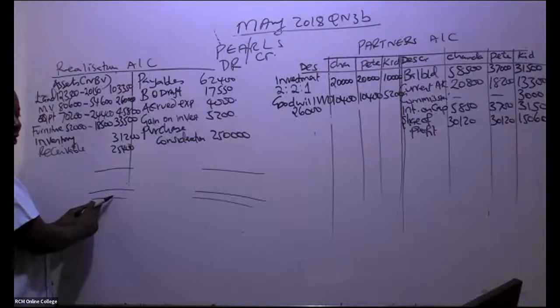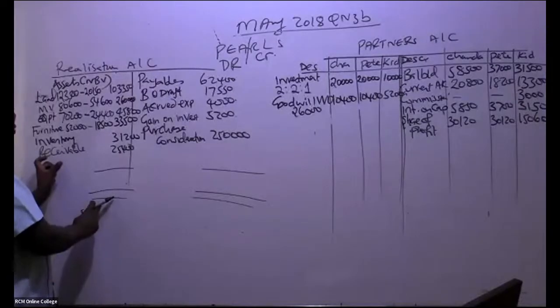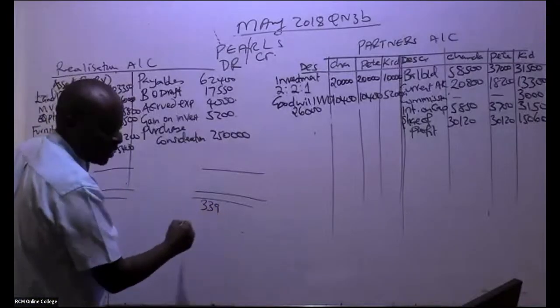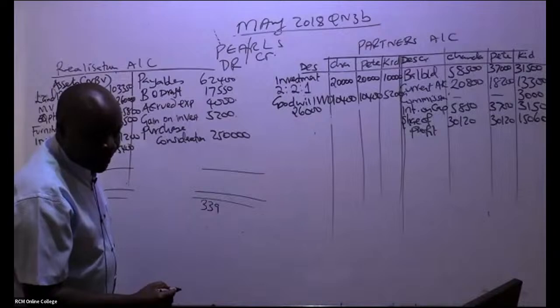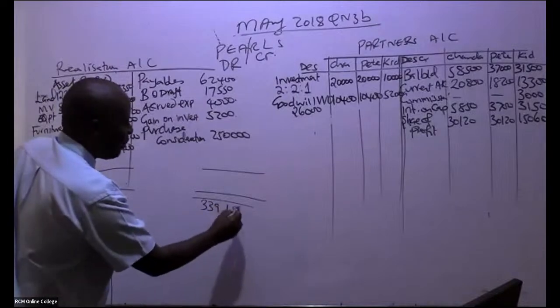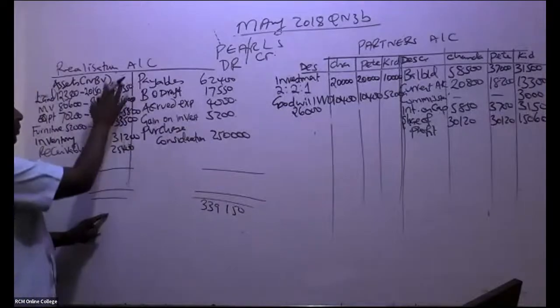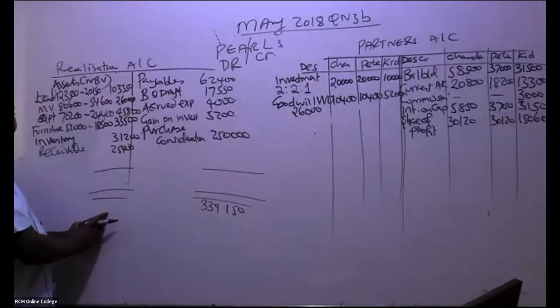Yeah, if goodwill wasn't written off, thanks for that question, and you are told it has automatically been taken over by the new company, you would have debited it here. So the credit side, I'm being told, is 339,150. How about the debit? Somebody add.